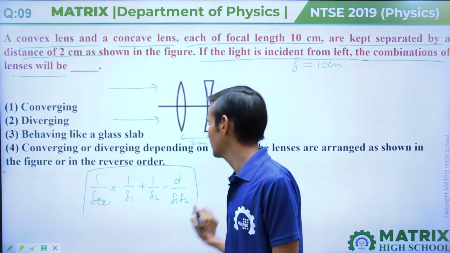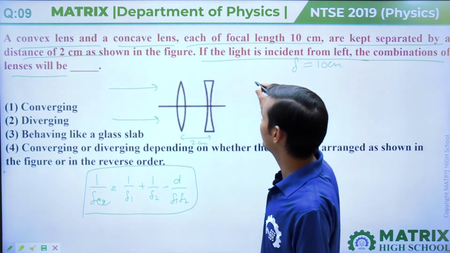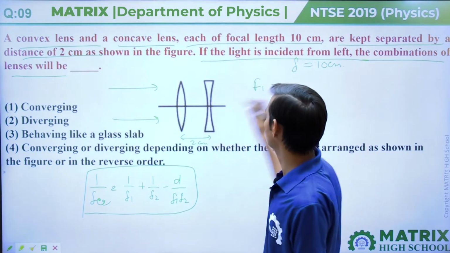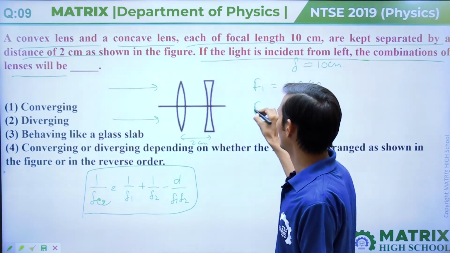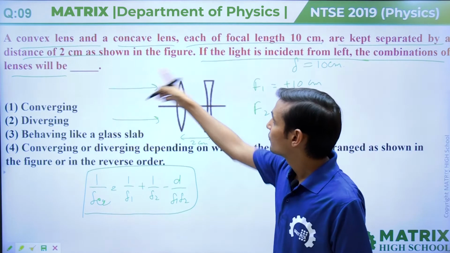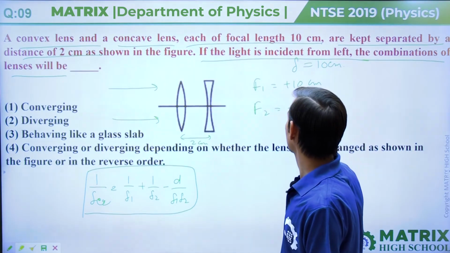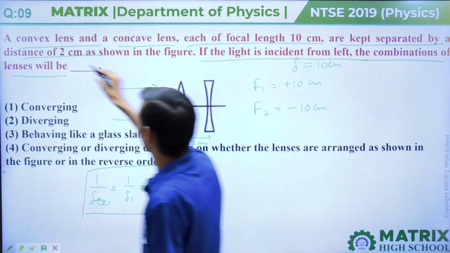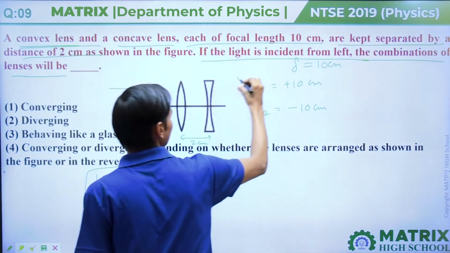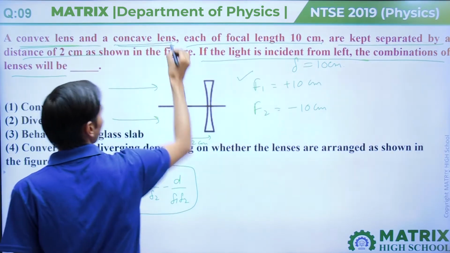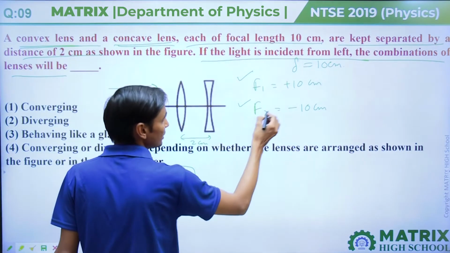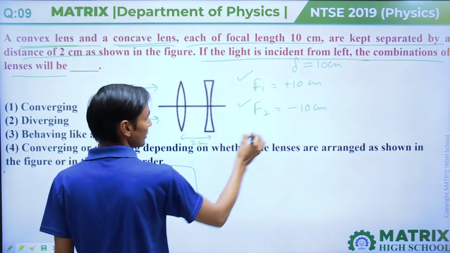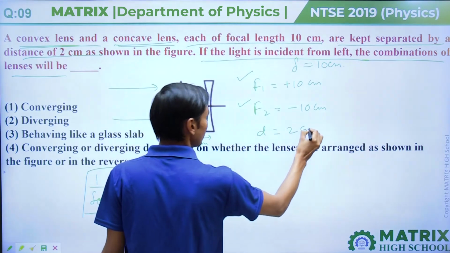F1 for the convex lens will be plus 10 centimeter, and f2 for the concave lens will be minus 10 centimeter, since for a convex lens focal length is taken positive and for a concave lens negative. d equals 2 centimeter.